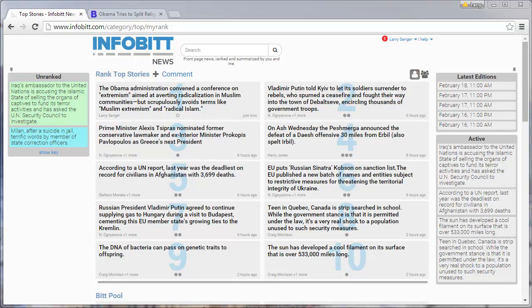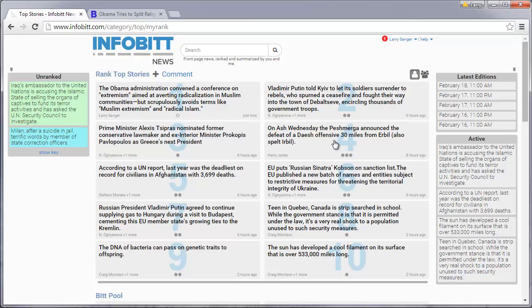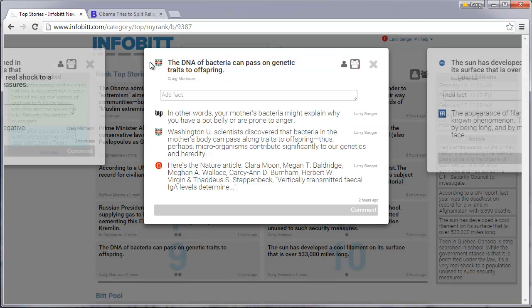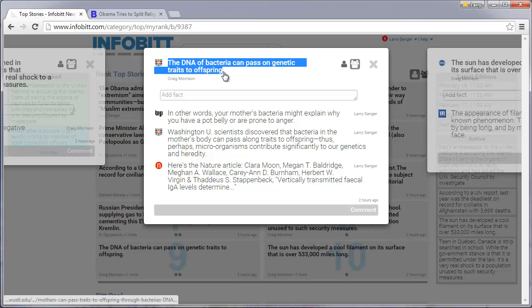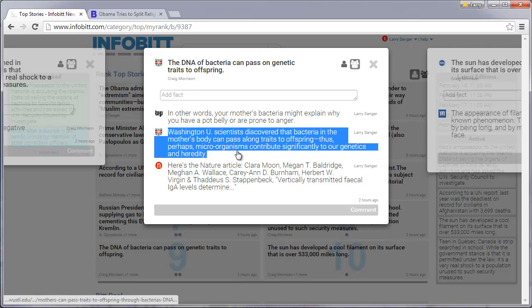You certainly want the fact to be long enough. Now, I made this fact pretty long indeed. Something like this, I don't mean to pick on Craig in particular, but this is a little bit vague. The DNA of bacteria can pass on genetic traits to offspring. I think I would put it something more like this one right here.